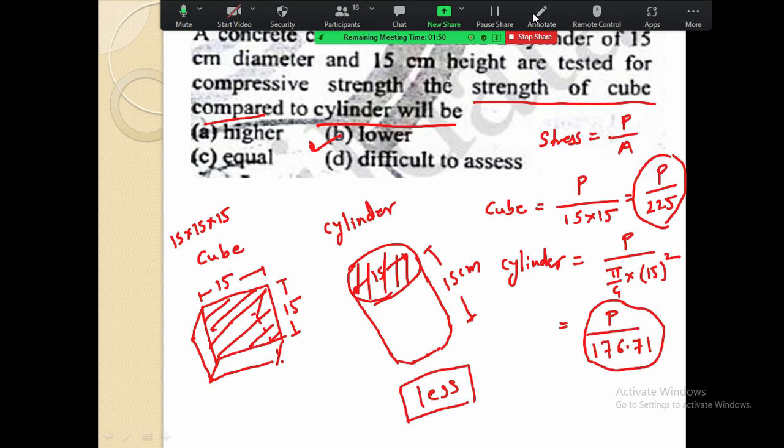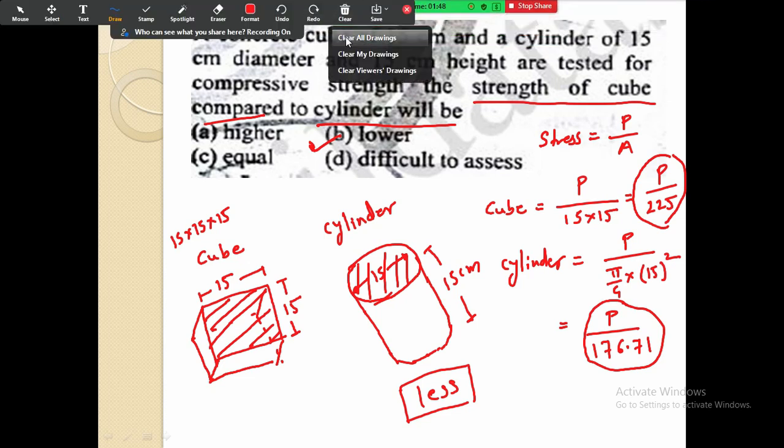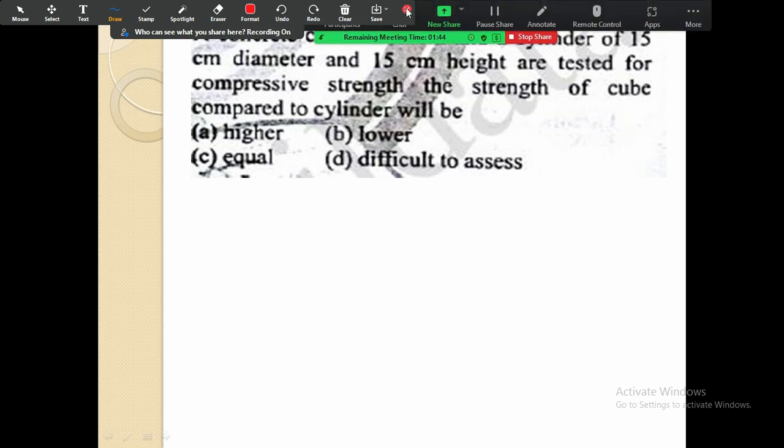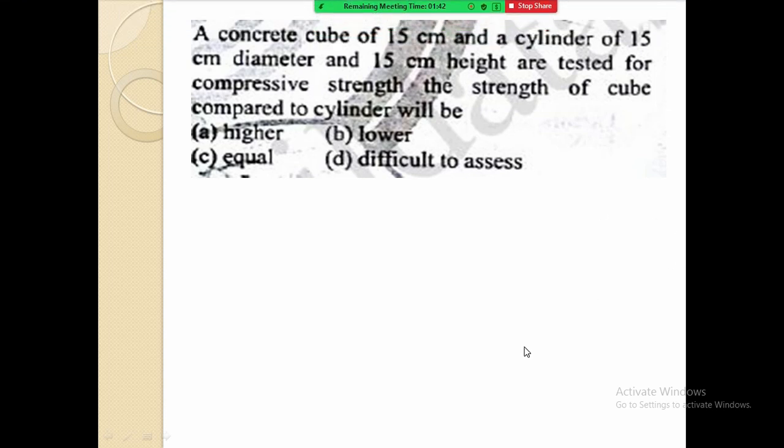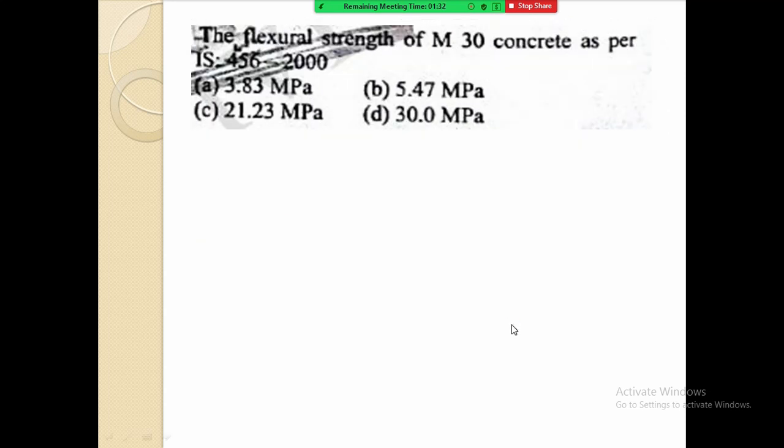So now I will clear this and we will move to the next question. So here the answer is B, lower. Now this is the next question. The flexural strength of M30 concrete as per IS 456-2000. This value is given in IS 456-2000. The options are 3.83 megapascal, 5.47 megapascal, 21.23 megapascal and 30 megapascal.